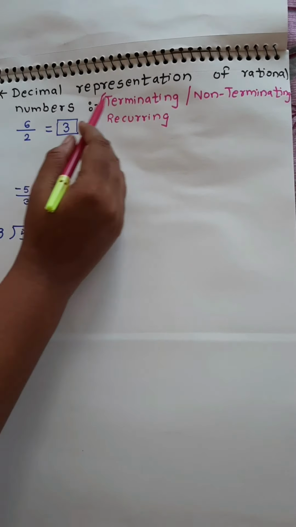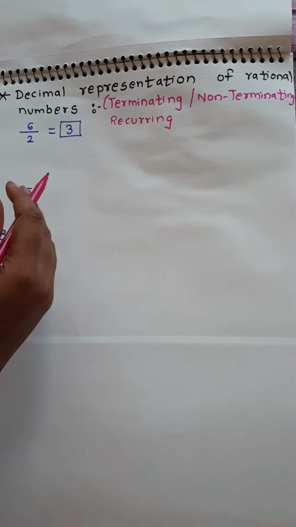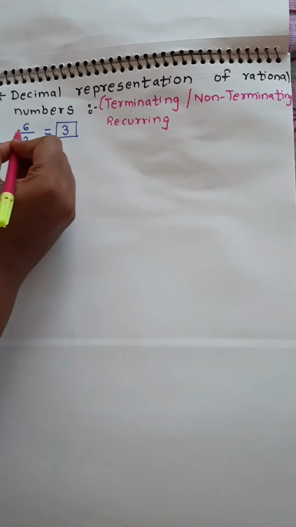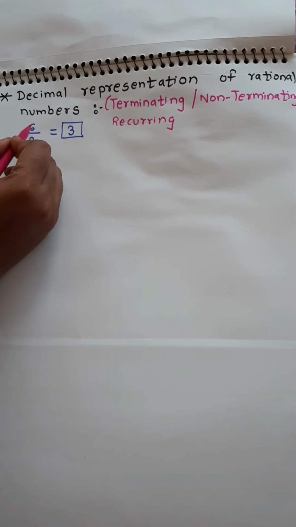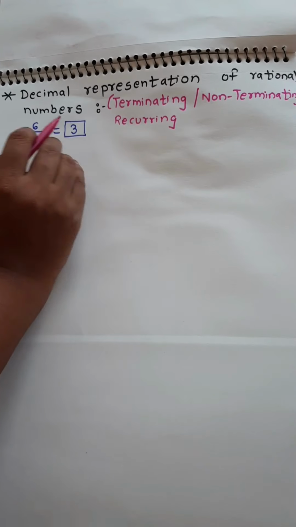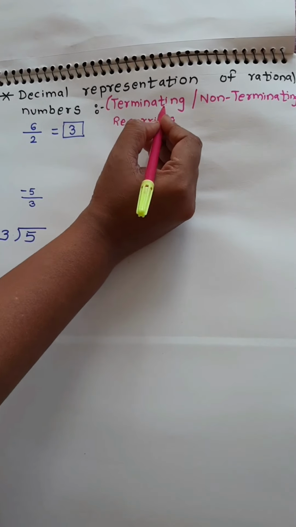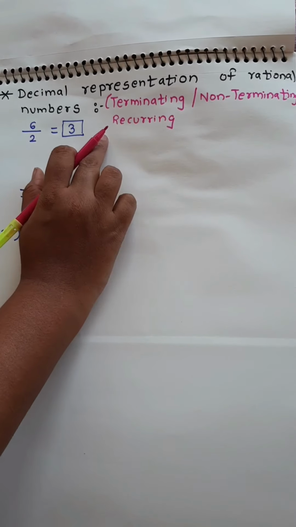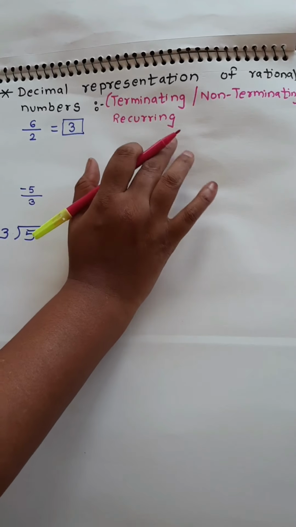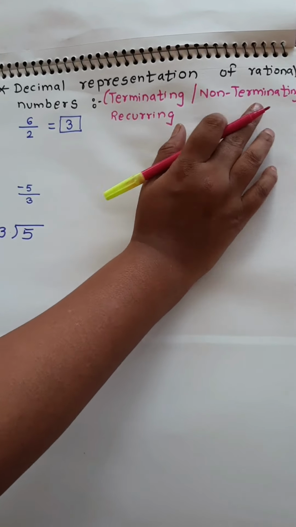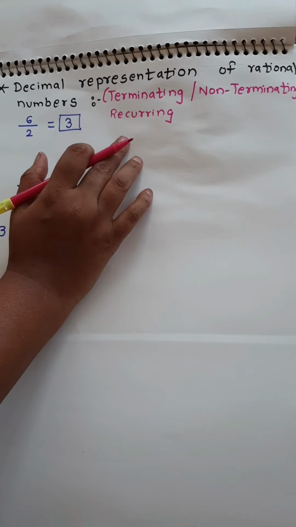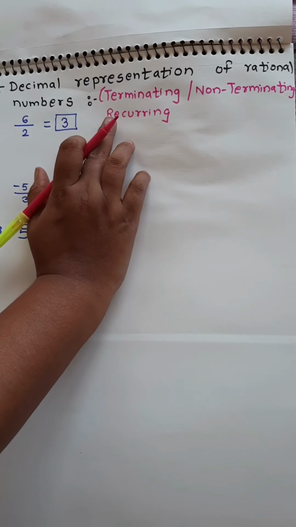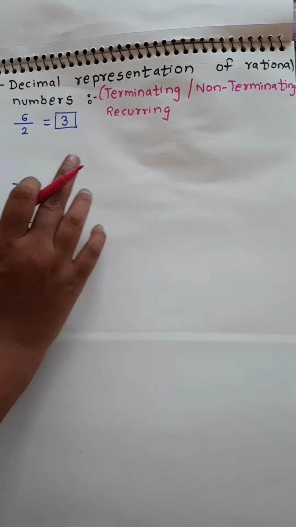Decimal representation of rational numbers. First let us try to understand what is terminating, what is non-terminating, what is recurring. Terminating means if you divide a number, like if I divide 6 by 2, 2 3s is 6 and the division stops. And therefore it is called terminating. Termination means to stop. Suppose I take another number and the division doesn't stop, like it comes 3.12348 something. So it is called non-terminating. Recurring, you know that the same number is repeated. So it could be like 3.111111. So 1 is recurring, so it is called recurring. So these are the terms.